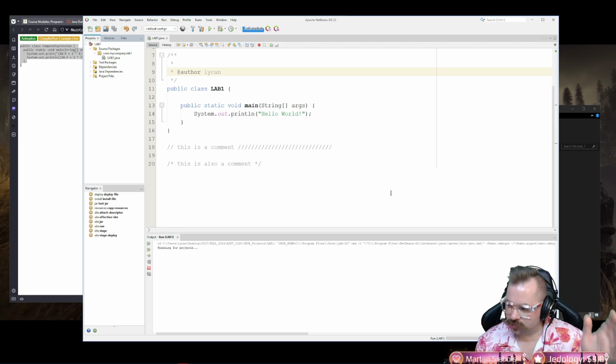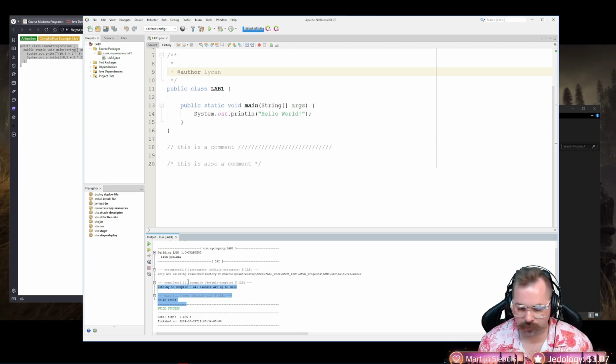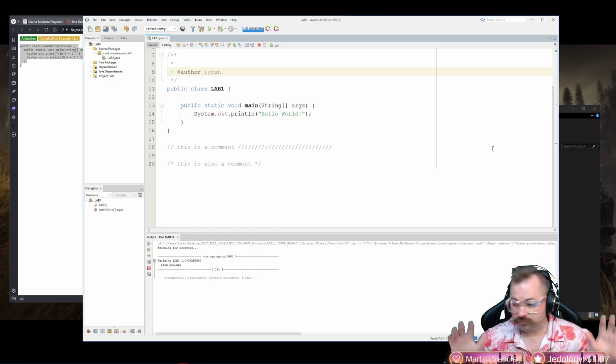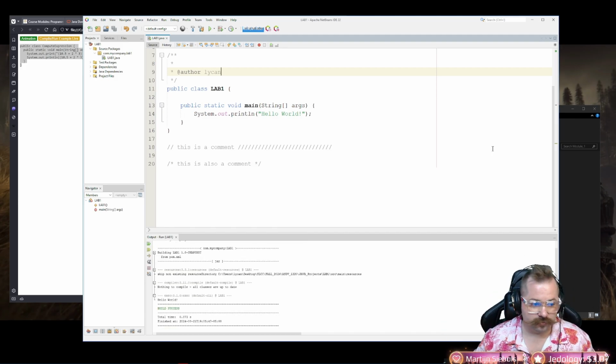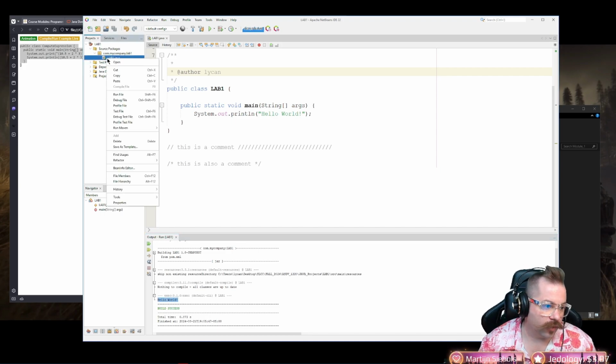To me, this is 2 steps instead of 1, right? Notice here it printed out hello world. Okay? To me, it's just easier to do this. Right click, run file. Call me crazy, but that's easier. And you see, again, it displayed hello world. I think that's easier. But to be fair, if I right click on this, I can just run that file.